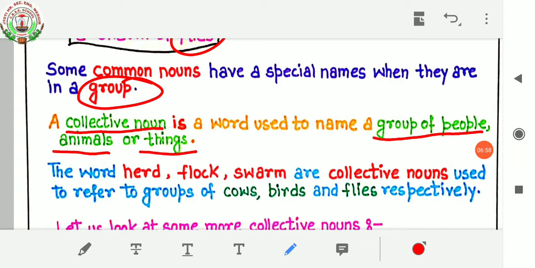If these are all in a group, then we are able to know that it's a collective noun. Some particular name is there for that group. Okay. The words herd, flock, swarm are collective nouns used to refer to a group of cows, birds, and flies respectively.